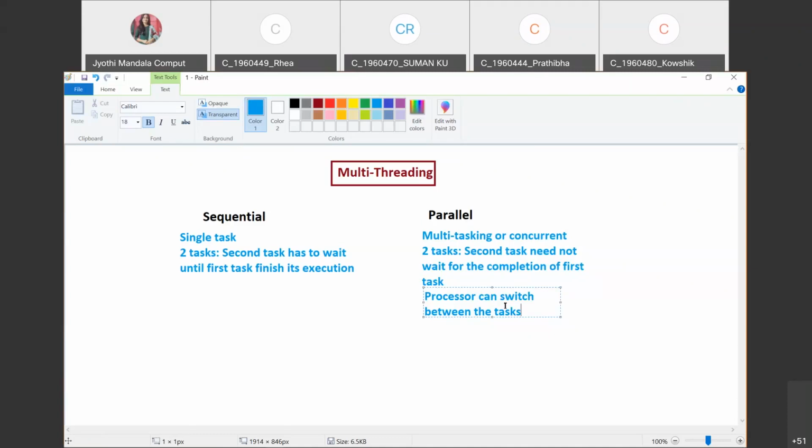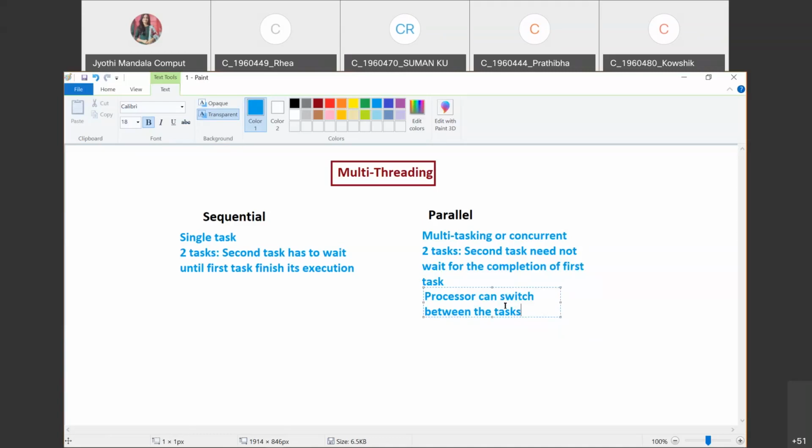But remember, in your system you have only a single processor, and that processor has to take care of all these three things. How is it going to do that? It is switching between the processes. Writing a program is one process, listening to music is another process, and browsing the internet is another process. The processor switches between the tasks, and the time lapse between the switching, we can't identify. It will be in microseconds. So as human beings, we think all are performing simultaneously.